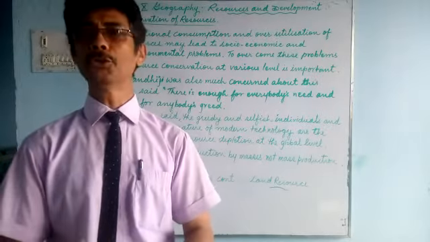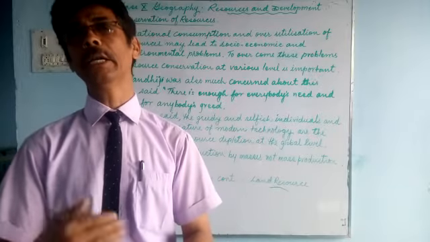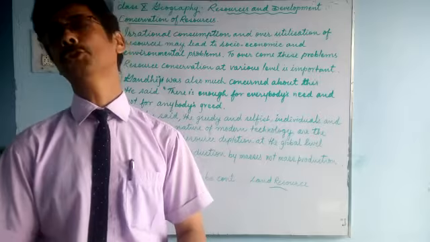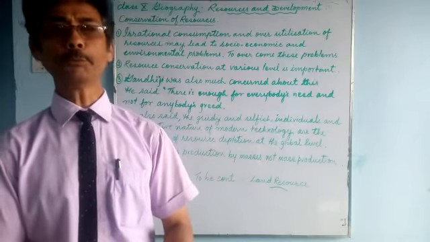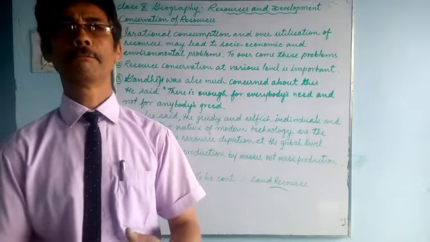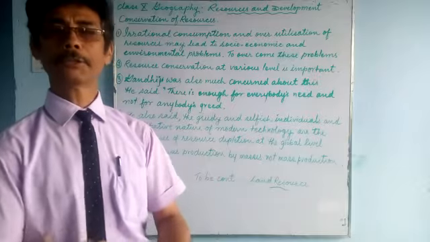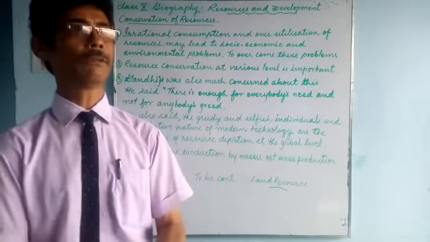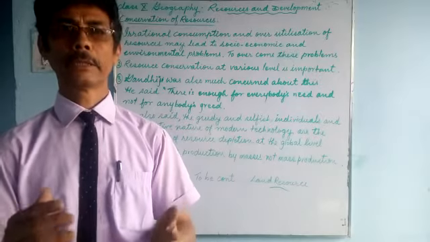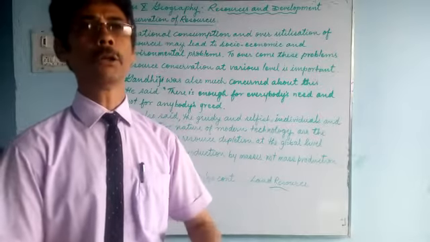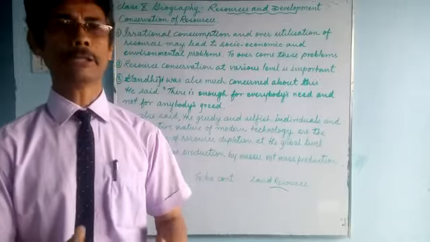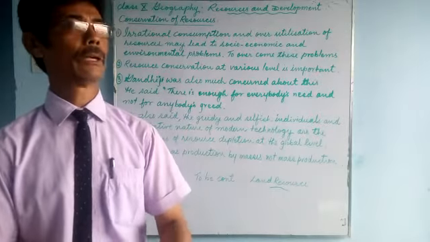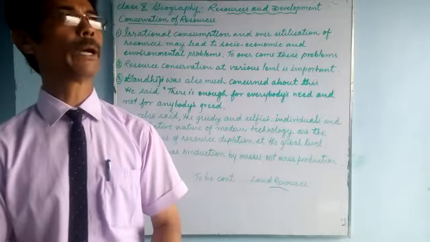We must use our resources judiciously and carefully without wasting them. So steps should be taken at various levels: individual, social, national and international. All must think about this, and it is time to act, not think. We have thought so much. Now it's time to act.